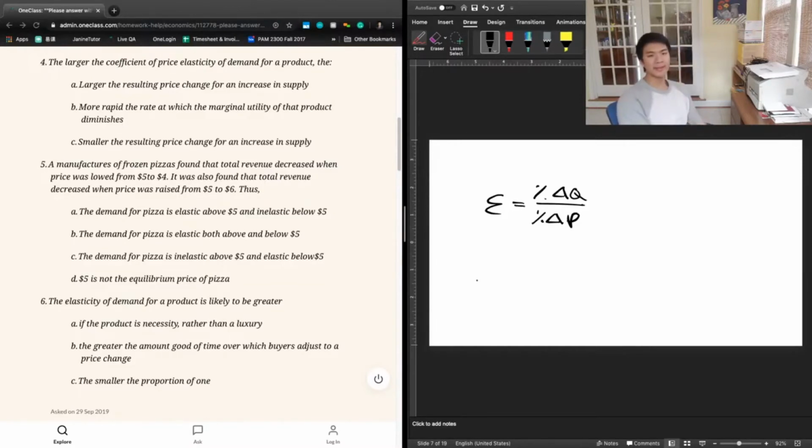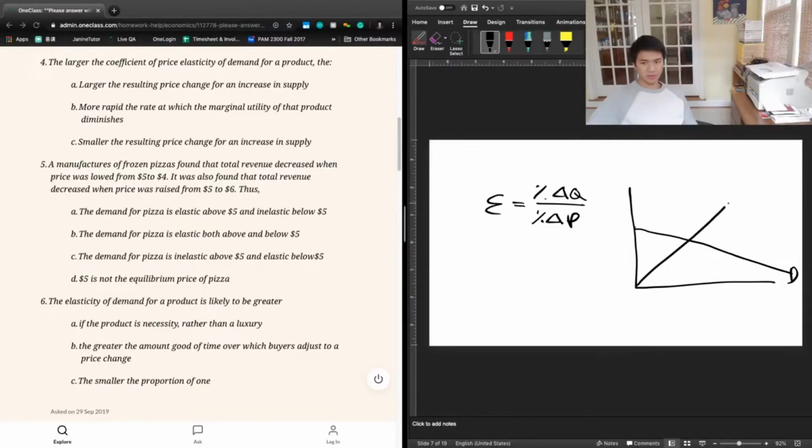And so an elastic graph is going to look like this. An elastic demand curve. Yeah, there we go. So an elastic demand curve is going to be much more shallow in terms of its slope relative to an inelastic demand curve. And so this is what we normally expect to see when we have this type of demand. And so the first option says that the larger resulting price change would be for an increase in supply.